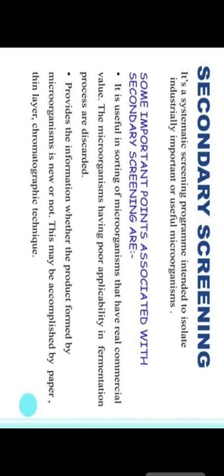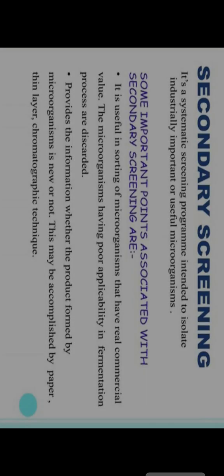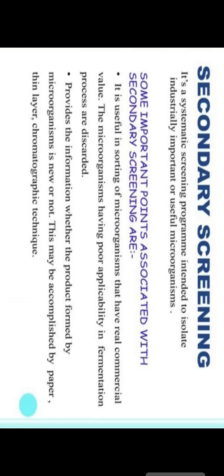Now, secondary screening is a systematic screening program that is also used for the isolation of industrially important, useful microorganisms. Some important points associated with secondary screening are that it is useful in sorting microorganisms that have real commercial value, and microorganisms that have a poor fermentation process. Third, it also provides information on whether the product formed by the microorganism is new or not, and that is accomplished by paper and thin layer chromatographic techniques.